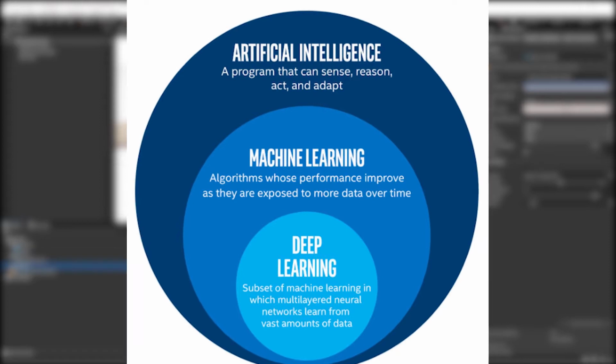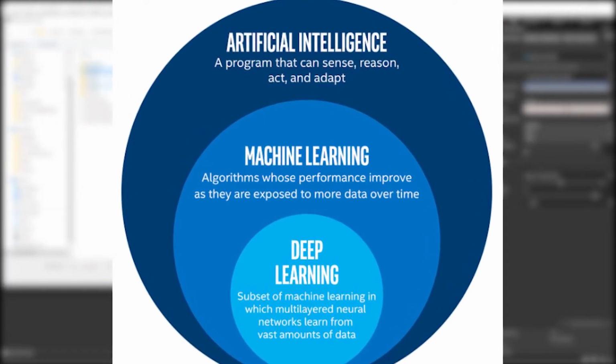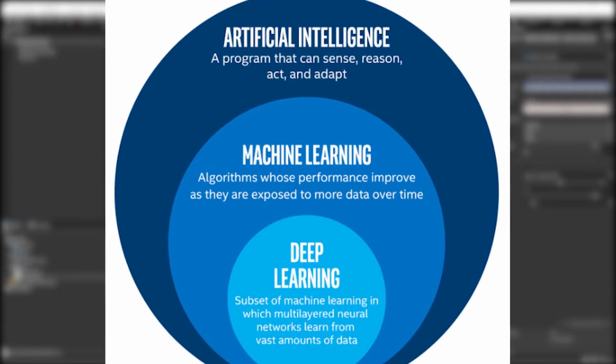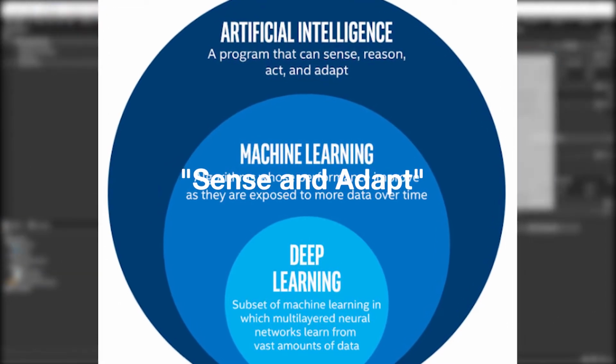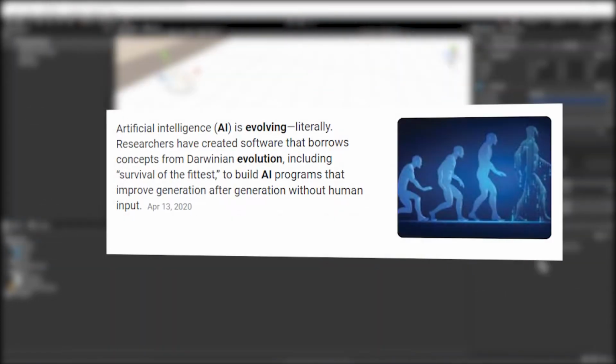There are multiple subsets of AI. We're going to do AI, of course. I would love to do deep learning and machine learning, but I just don't have the resources or experience. The graph says sense and of depth, but how? Basically, in shortened terms, artificial intelligence is like evolution.